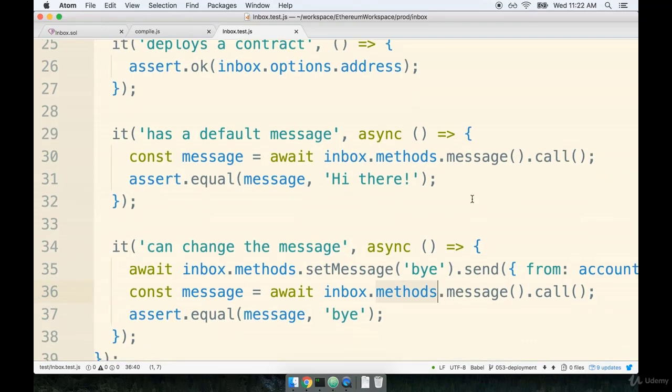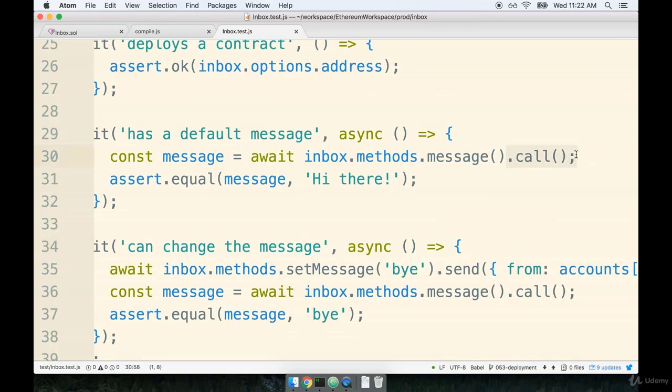The other thing that was kind of awkward about this methods object is that whenever we accessed a function on it, we had to do kind of like two sets of calls. We had to first reference the function we wanted to call, and in this first set of parentheses, we provide any arguments that need to go directly to the function in the contract. After that, we then specified either call or send. Call is used anytime that we want to call a function. And remember, calling a function is a read-only instantaneous operation.